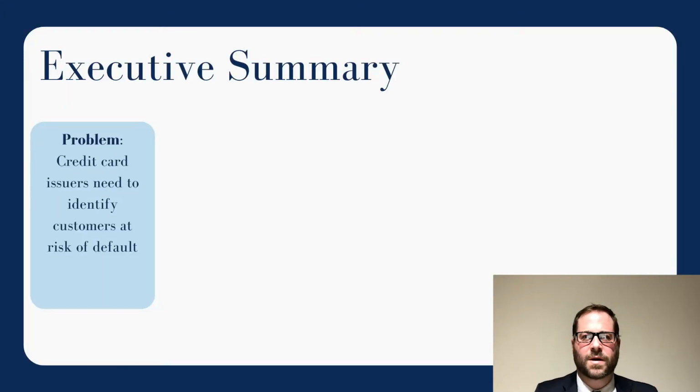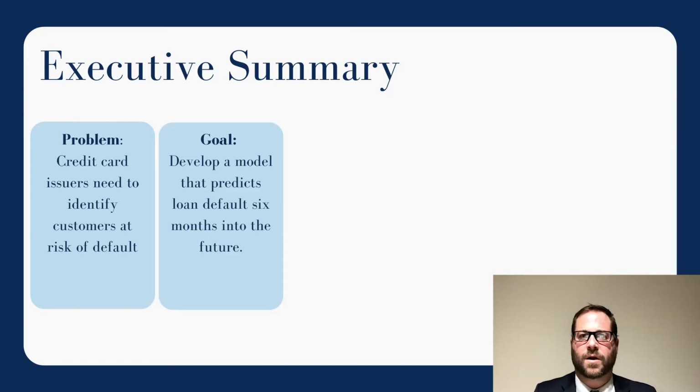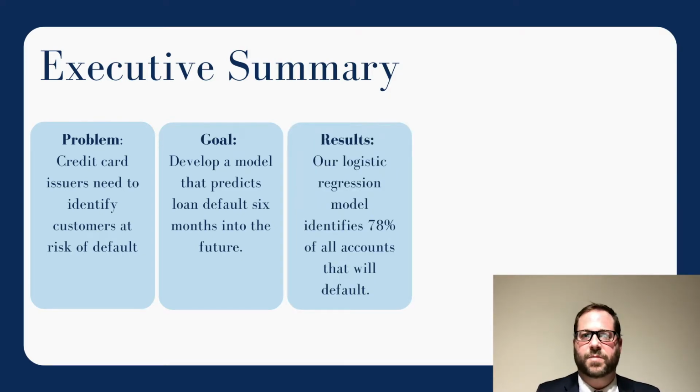Our problem? A Chinese bank needs to identify customers at risk of defaulting on their credit card loans with enough time to intervene. Our goal? To develop a model that uses a customer's payment history and application data to predict loan default 6 months in the future. Our model? A logistic regression model using customers' annual income and 6 months of payment history that captures 78% of all accounts that will eventually default when tested on unseen data.